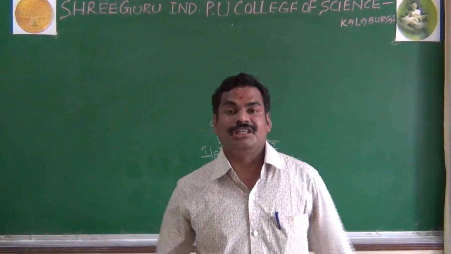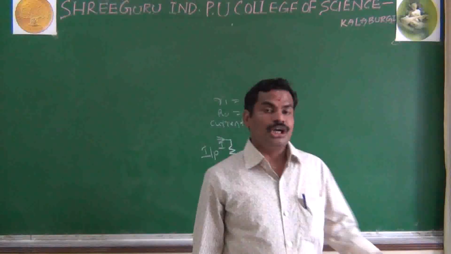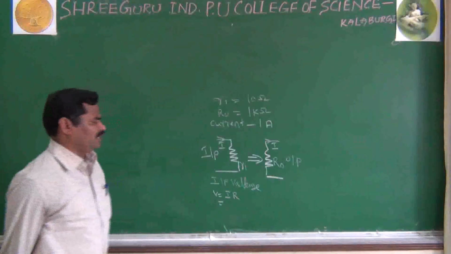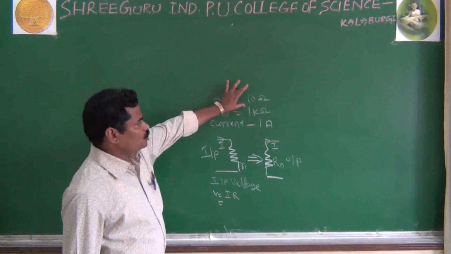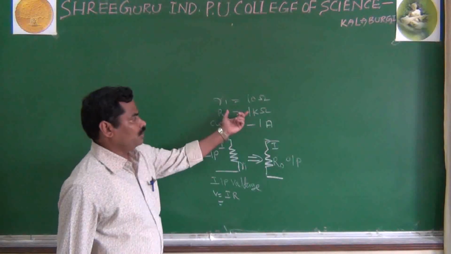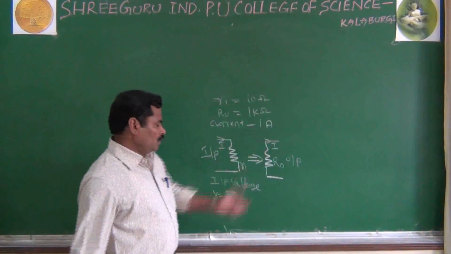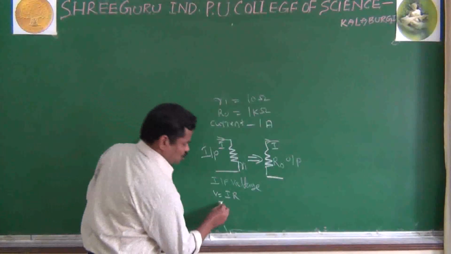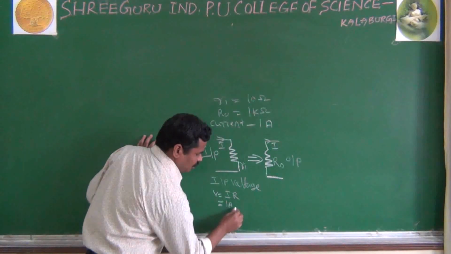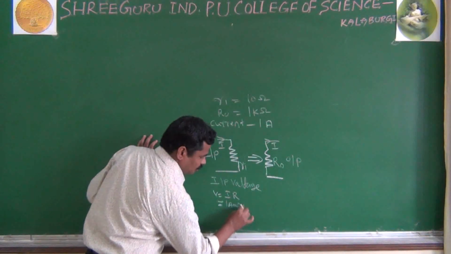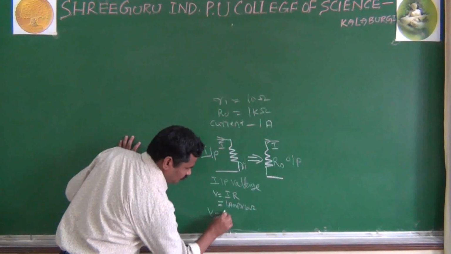But nothing is ideal. It is not possible to construct a zero resistance or also infinite resistance. That's why you can consider, I'm also taking an example. You have taken Ri 10 ohms, and you can take an R0 1 kilo ohms, and current is common for input as well as output, that is 1 amperes. And use the values in this formula. I is nothing but 1 amperes, and R is nothing but 10 ohms. Nearly you get V is equal to 10 volts.